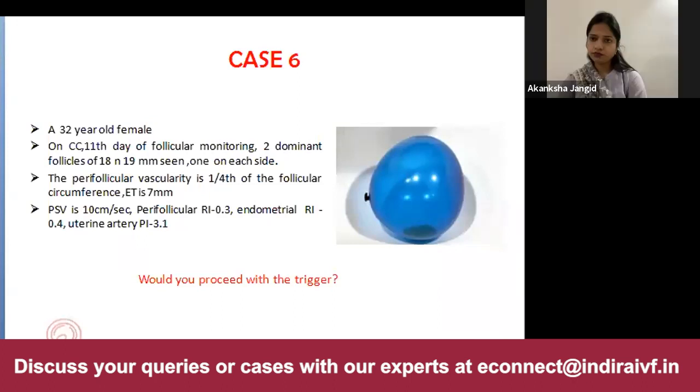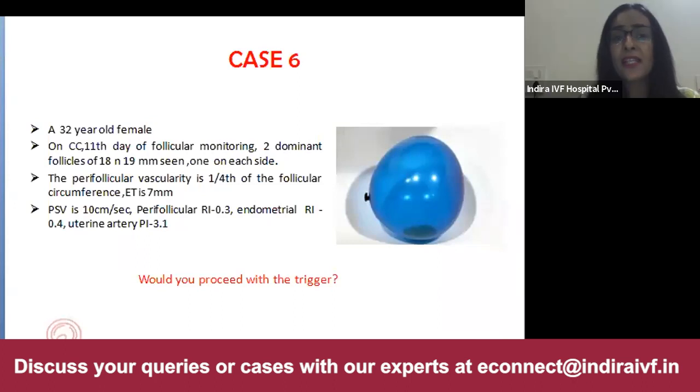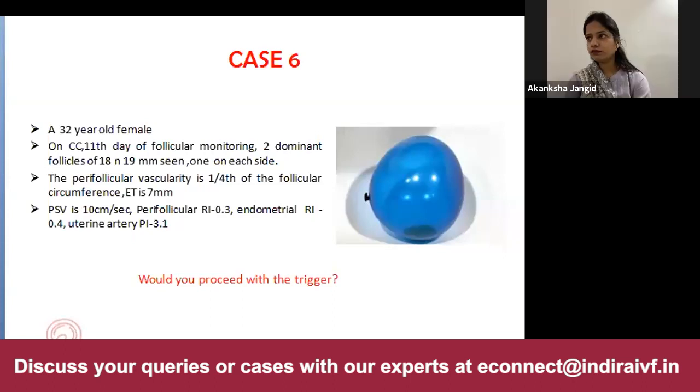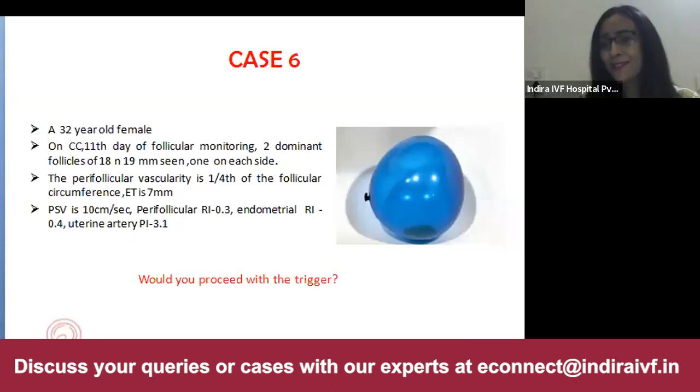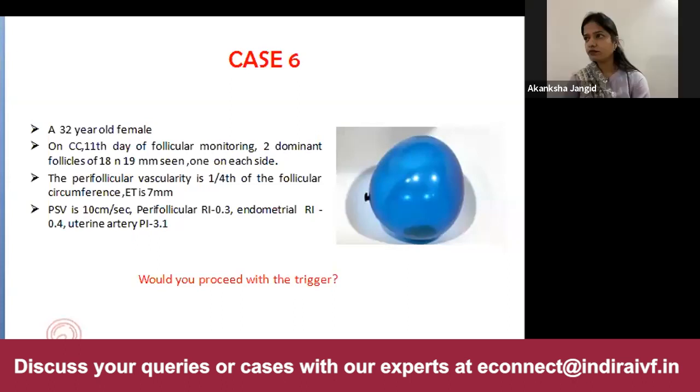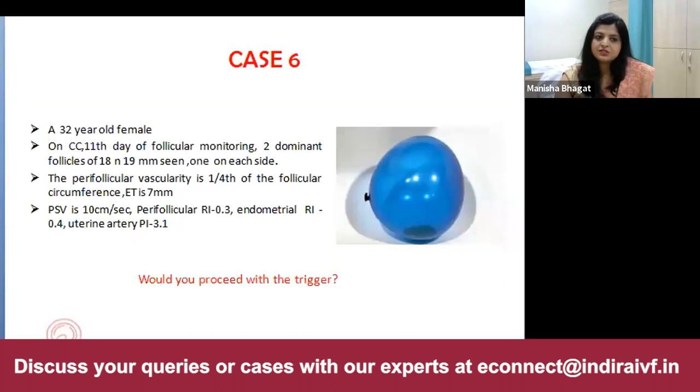The perifollicular vascularity is 1/4 of the follicular circumference. Endometrium thickness is 7 mm. If you want the Doppler readings, then I have them. PSV is 10 centimeter per second. Perifollicular RI is 0.3. Endometrial RI is 0.4. And uterine artery PI is 3.1. So would you proceed with trigger or not, Dr. Manisha?